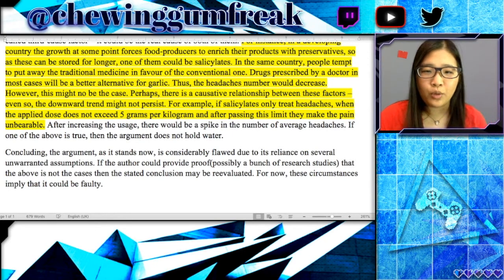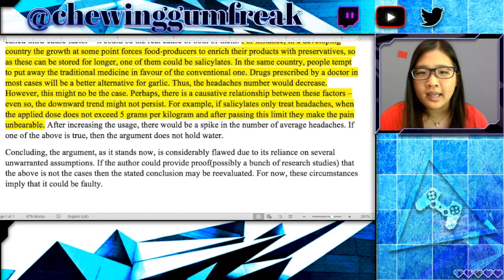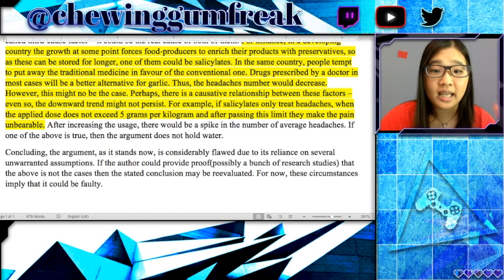The only thing I would also point out is that here, the conclusion doesn't talk about what the unwarranted assumptions are. As I mentioned before, you should tell people what you're going to say, say it, and then summarize what you said for the reader so they know exactly what you mean and what you want to emphasize.